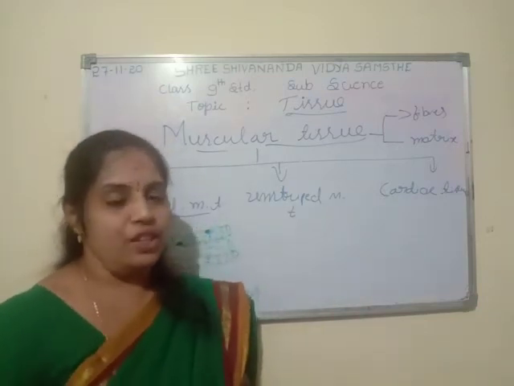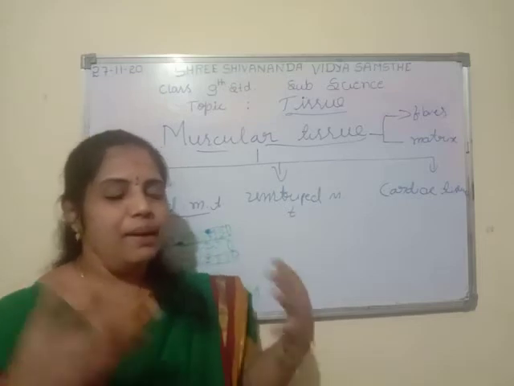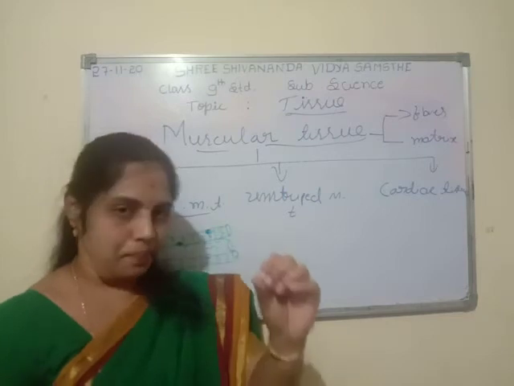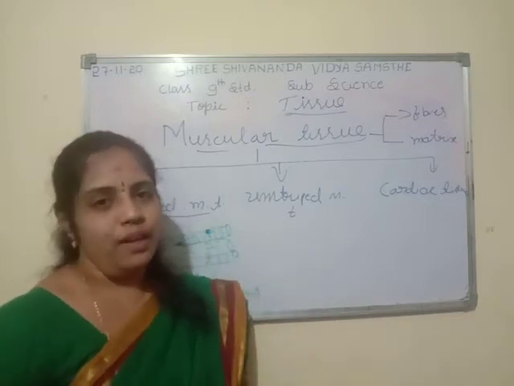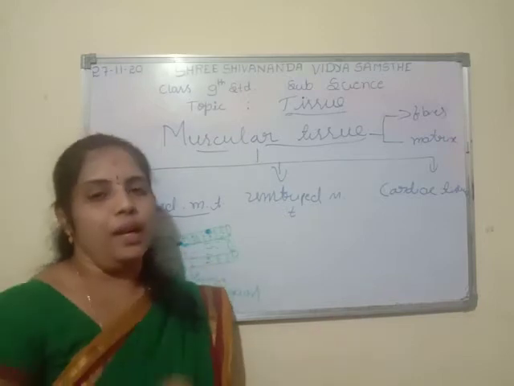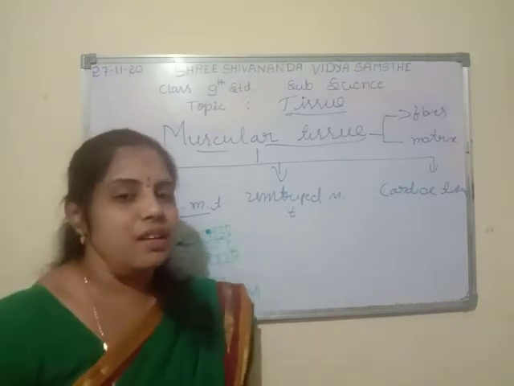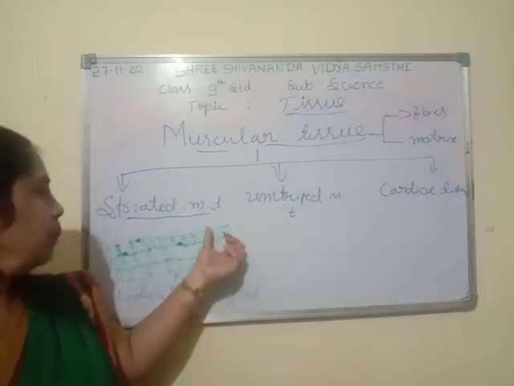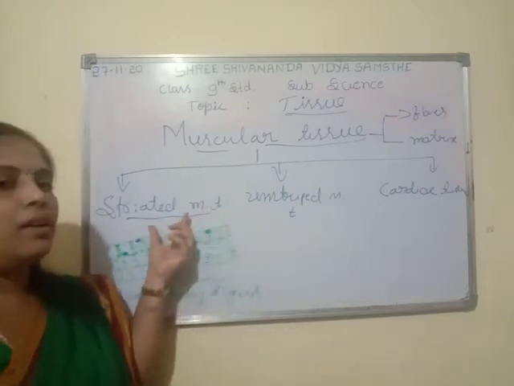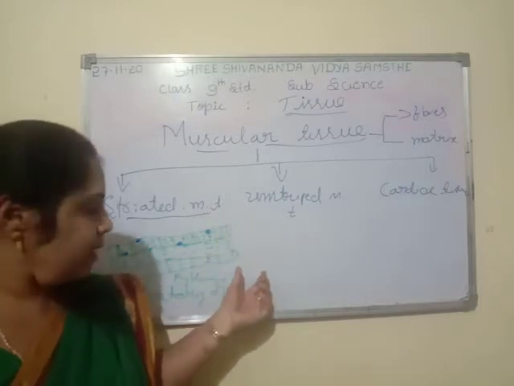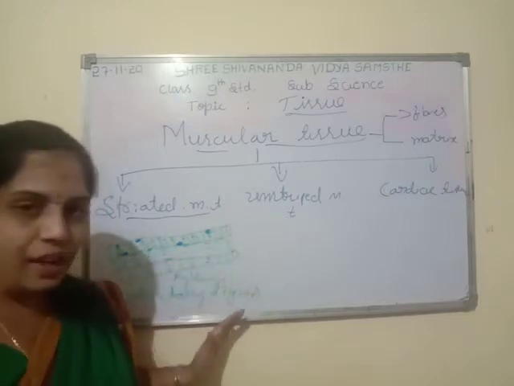Voluntary actions means we can do our body movements as we like. The organs under the control of animal will or our conscious are known as voluntary organs, and they are made up of striped or striated muscle tissue. Understood now what voluntary organs are?